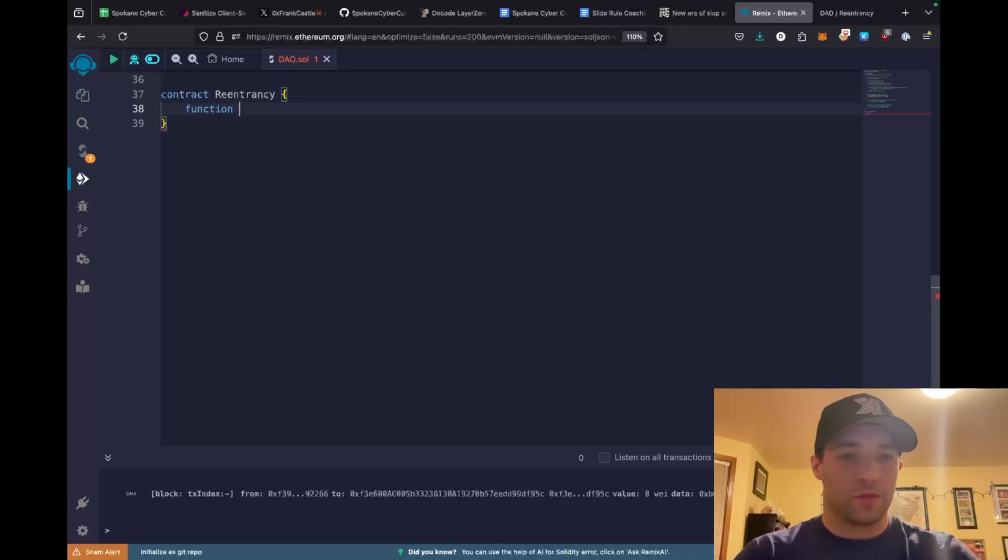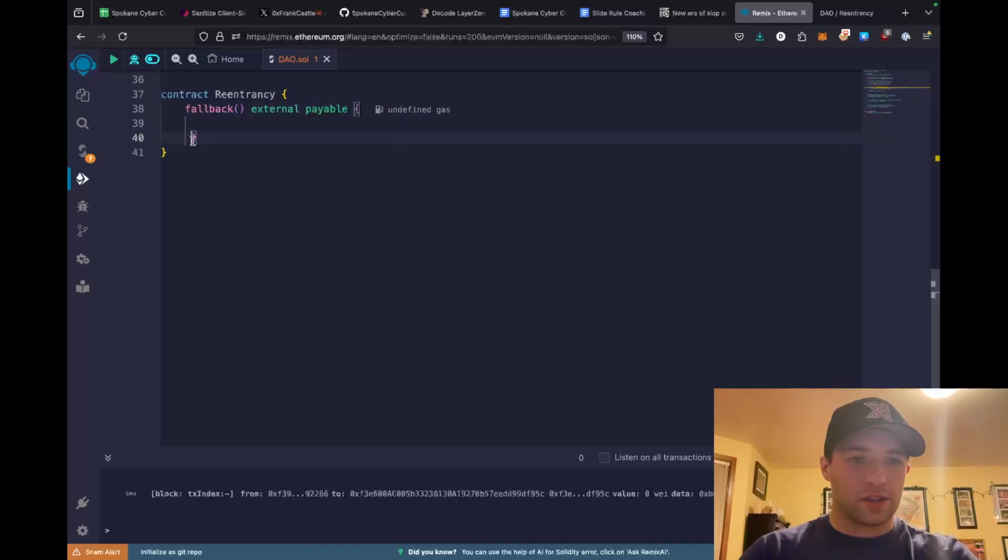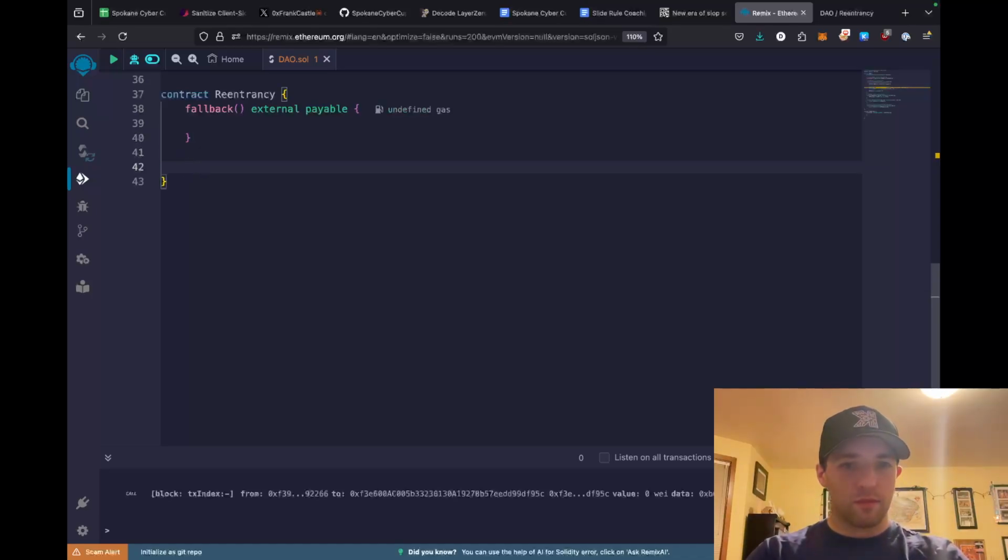Cool. So first we need a way to do the fallback. So here's the fallback. Remix is really nice for us. You can use receive, but I sometimes have issues with receive working, so I just tend to use fallback, which can receive the ether in that case.